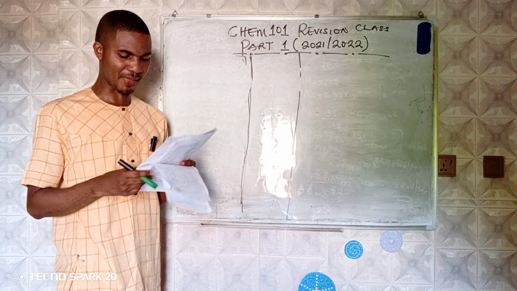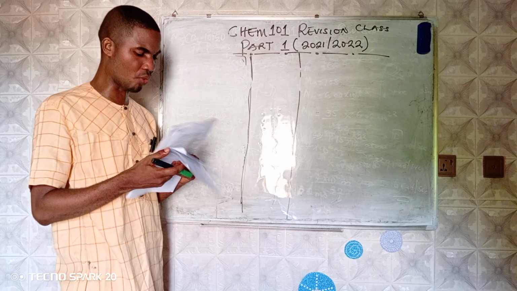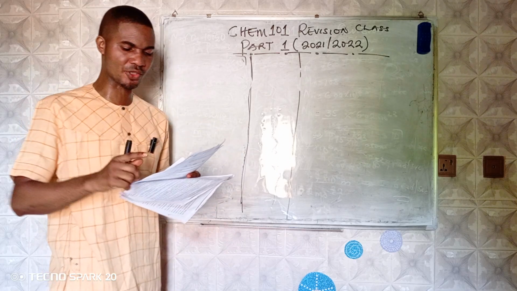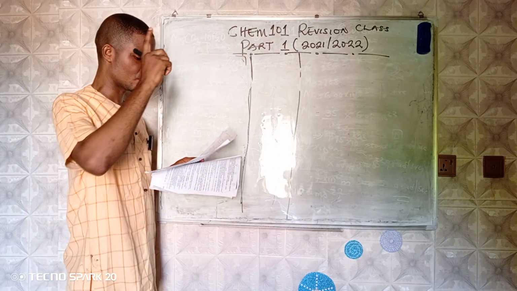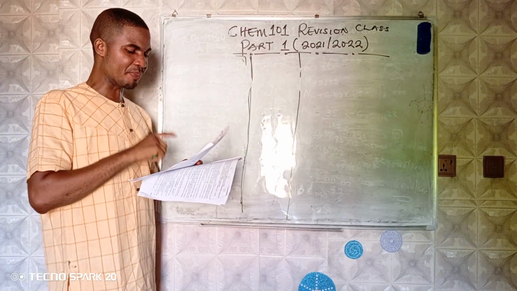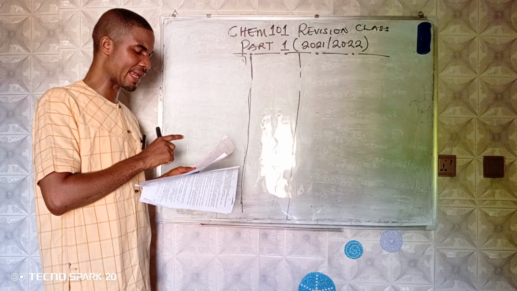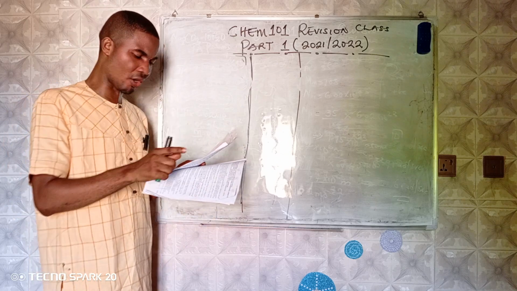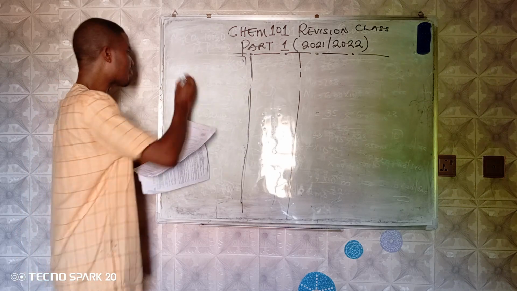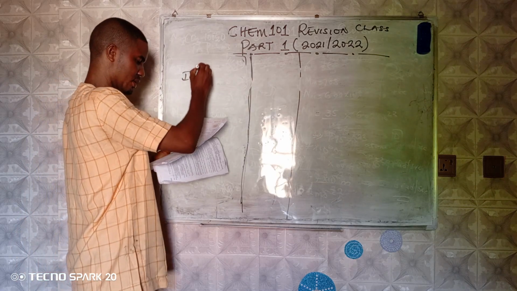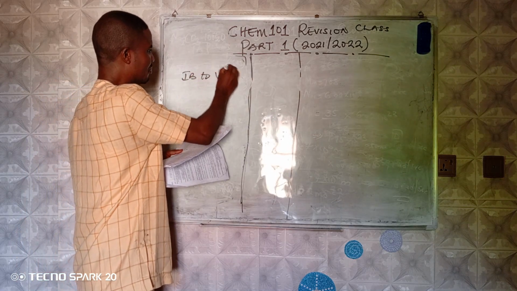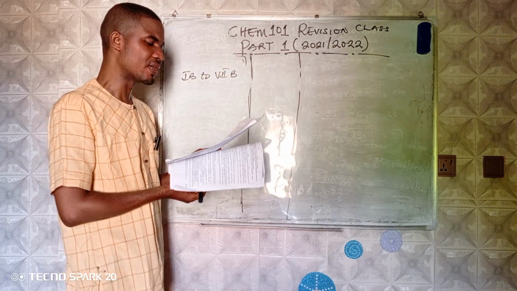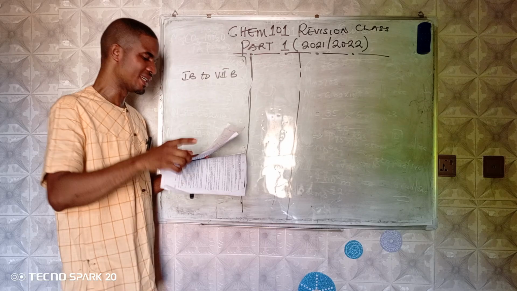Option C, representative elements. Number 12. Okay, let me conclude. I said elements in the S block consist of subgroup 1A and 2A. Elements in the P block consist of subgroup 3A and 7A and O. Elements in the D block consist of 1B to 7B.